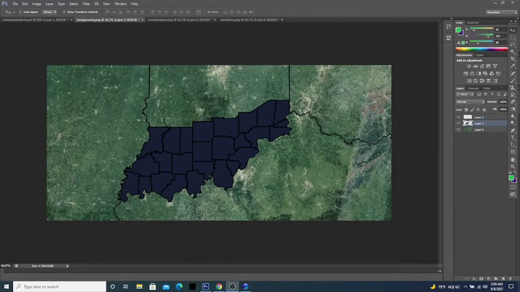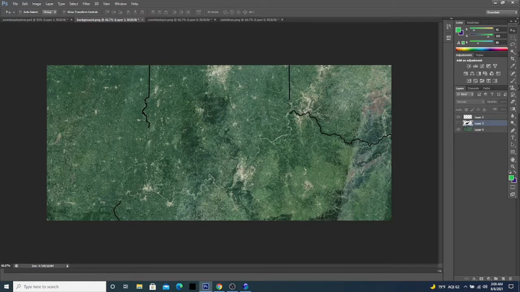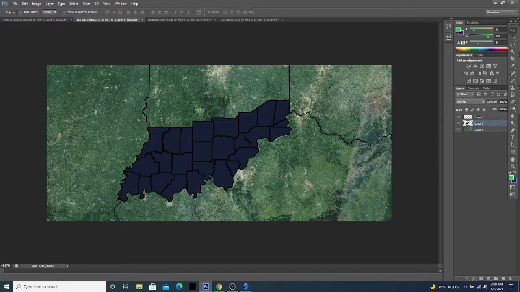Alright, so once you're finished cleaning up your map and getting it aligned in the way that you want it to look, we'll be able to move on to our next step. But as we get ready to do that, I want to show you a little bit of an overview of what I did that I didn't include in the video, just to help save some time, which is basically just erasing some lines to help clean it up. I erased parts of the state lines, and the reason for that is because the county lines layer already has those lines there, and it would just be lines on top of lines, and it just doesn't look very clean in my opinion.